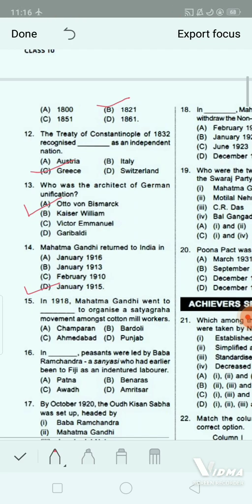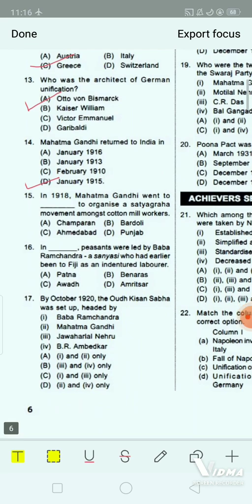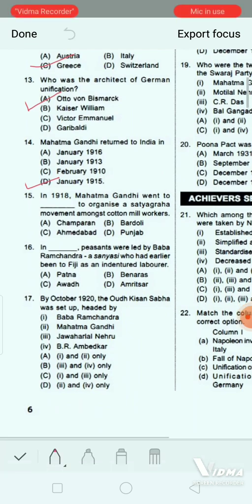In 1918, Mahatma Gandhi went to dash to organize a Satyagraha movement among cotton mill workers. Option A, Champaran. Option B, Bardoli. Option C, Ahmedabad. And option D, Punjab. What will be the correct answer of this question? Yes, it's Ahmedabad. Next question.